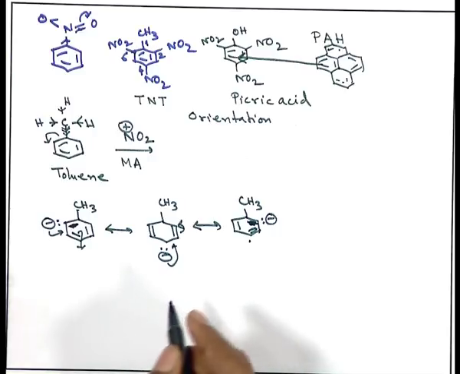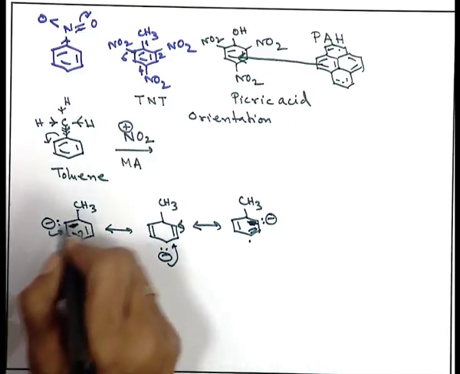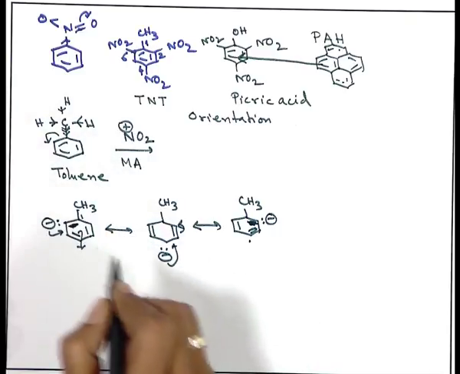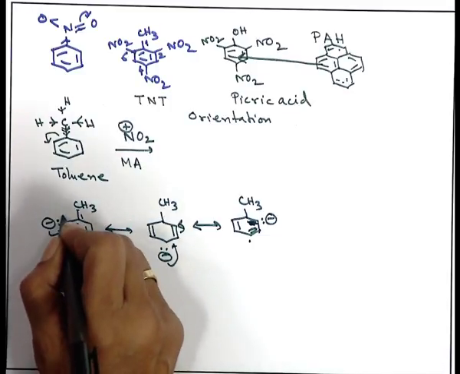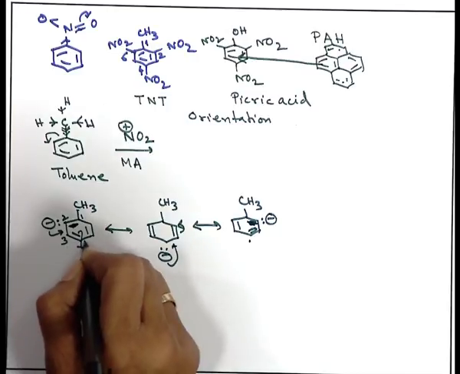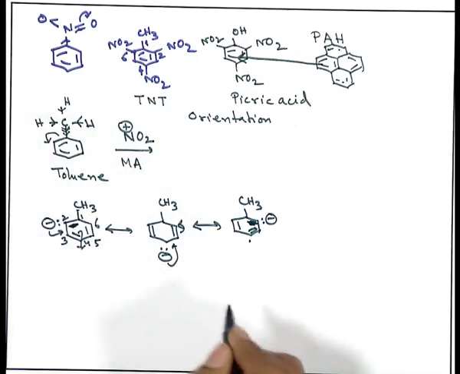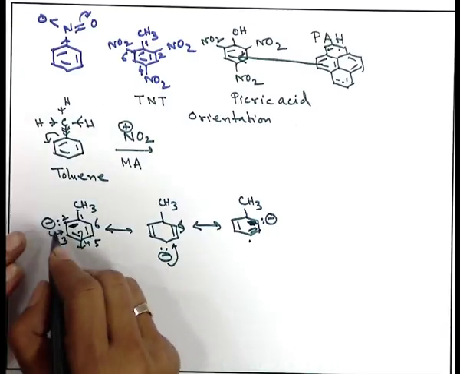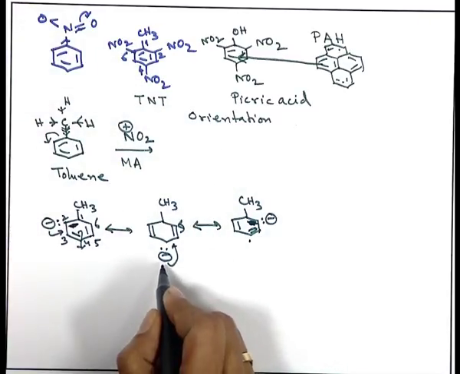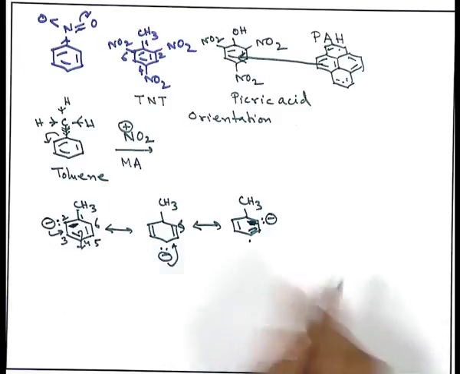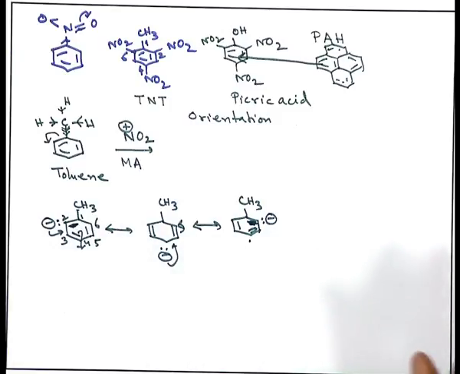So, where are we able to put the negative charge? If I take the methyl group as carbon number 1, this is carbon number 2, this is 3, this is 4, this is 5, this is 6. We are able to localize the negative charge at 2 position, 4 position or 6 position and no other position.